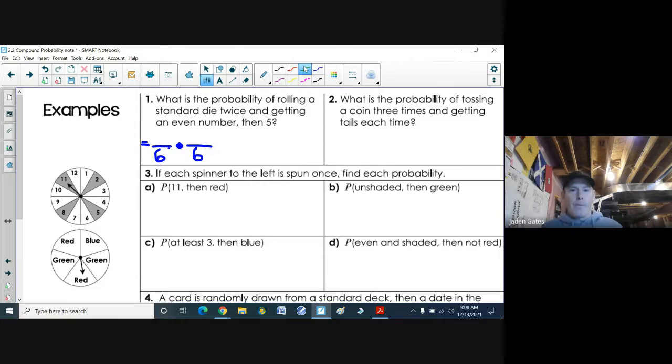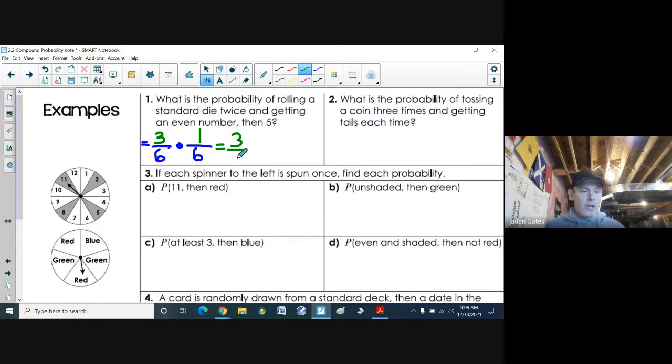All right, now, the first time we roll the dice, what is the probability of getting an even number? Well, there's 6 numbers, and the numbers 2, 4, and 6 are even. So there's 3 chances of getting an even number. But then we roll the dice again, even though there's 6 outcomes again, there's only 1 chance of getting a 5. All right, now, how do we figure out our compound probability? Well, hopefully you know how to multiply fractions, but if you don't, it's the easiest thing about fractions: we just multiply the numerators, the top numbers, so 3 times 1, which is 3.